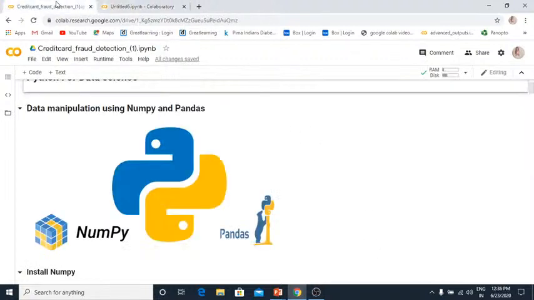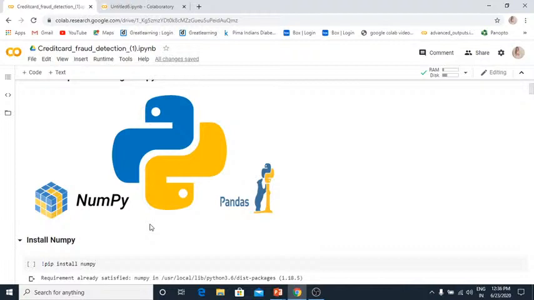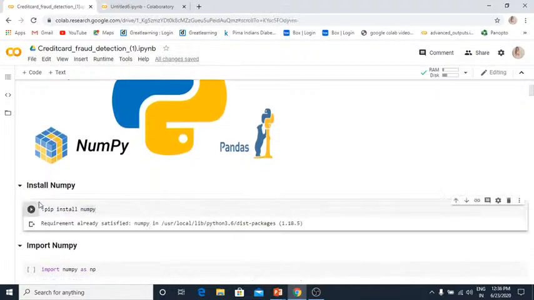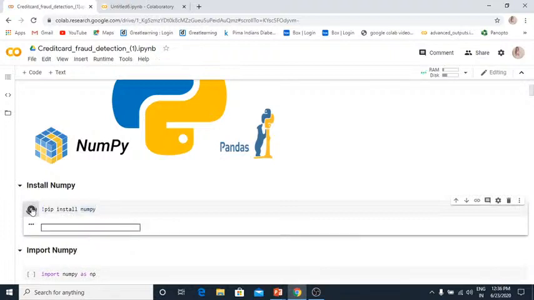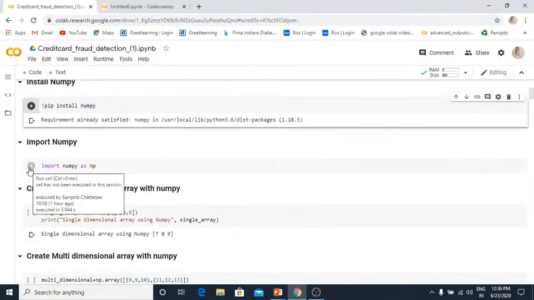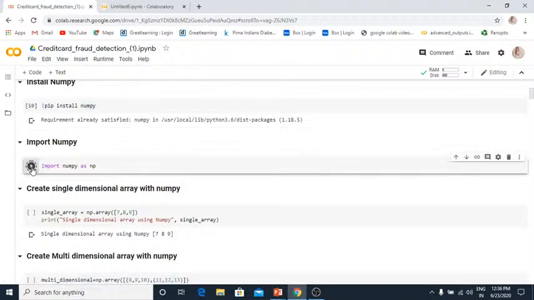First we will see data manipulation using Numpy and Pandas. First we need to install Numpy, that is pip install numpy. It's getting installed. Now we need to import Numpy, that is import numpy as np.